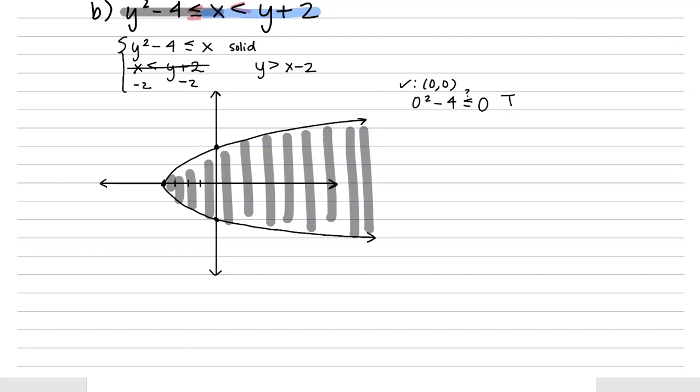So our second curve would be a line with y-intercept -2 and positive slope 1. Okay, so there's our line. And this one is an example of a curve that should be dotted, because the inequality implies that points actually on this curve would not be solutions, since that would be y equals x minus 2. So we'll just make it dotted here.